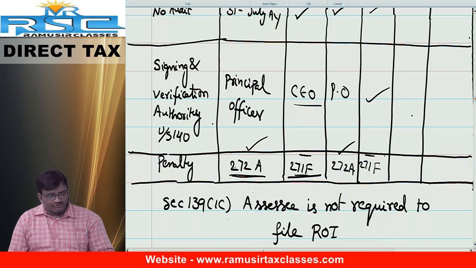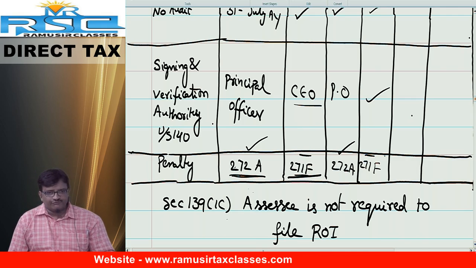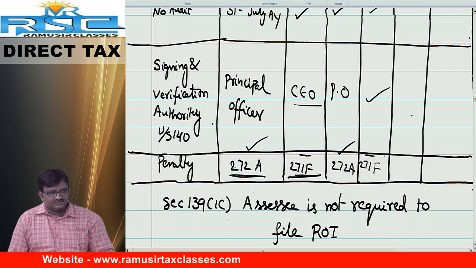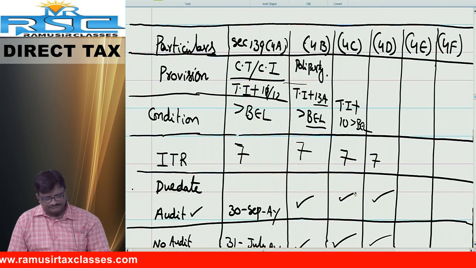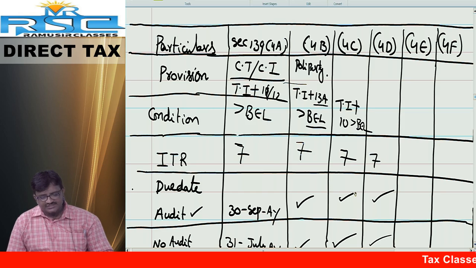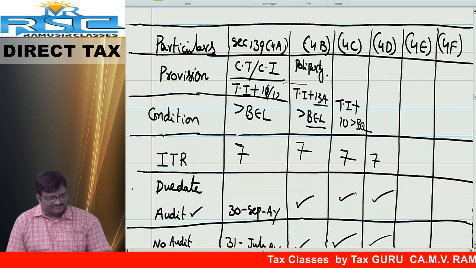139 subsection 4D. Filing of return of income by institutions or universities covered under section 35, research and development.